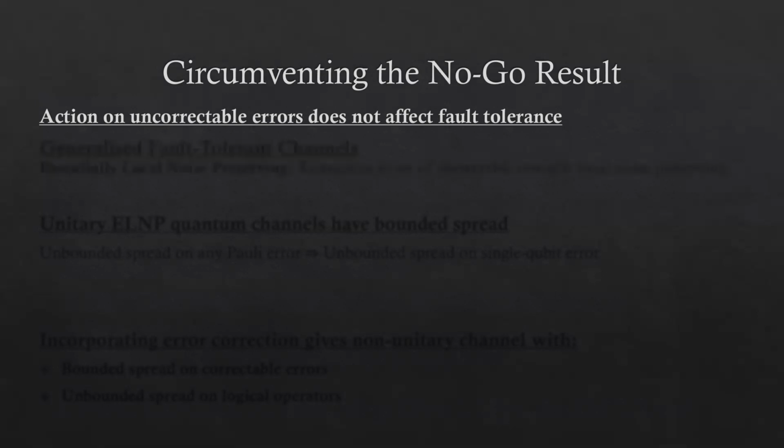Specifically, the important fact we observe is that the action of quantum channels on uncorrectable errors does not affect their fault tolerance. This is because uncorrectable errors must be highly unlikely in any tolerable noise model. Thus, a quantum channel that fails to be fault tolerant must fail because it maps some set of correctable errors to uncorrectable errors, and not because of its action on the extremely unlikely uncorrectable errors.